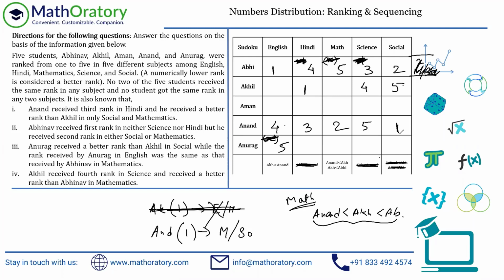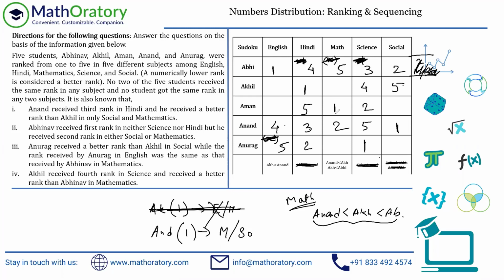What else? We have this particular column. No, it doesn't help me. Okay, yeah. If you look at this Hindi column, we have 1, 3, 4, and 2 and 5 remaining. 5 cannot appear here, so 5 has to go here and 2 must then go here. Now I think everything will be solved. Look at the science column. There is a 2 missing in the science column. This 2 is blocking a 2 here. So obviously the 2 must go here and then you have 1 here. Now, since there are 4 ones already entered, there has to be one 1 missing, and that should take up this position.